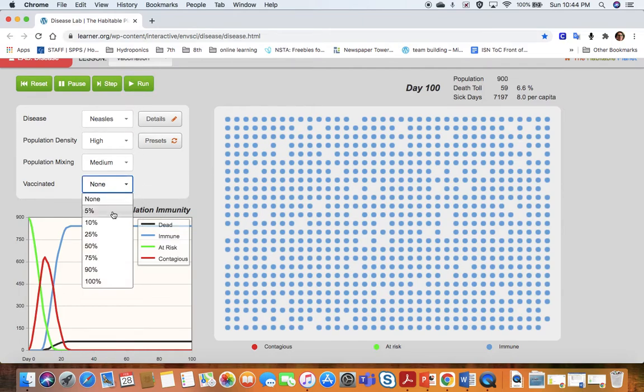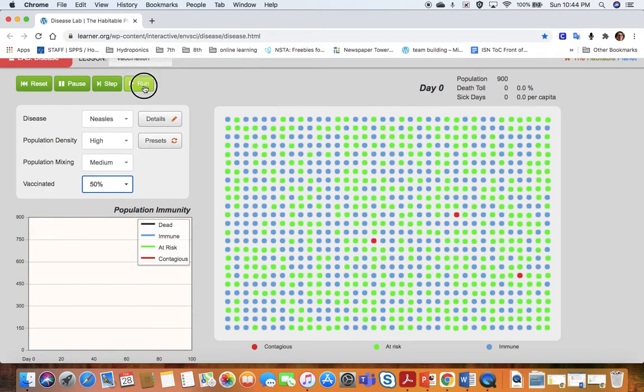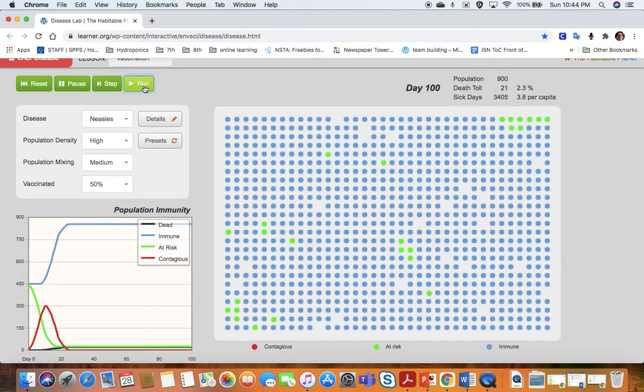Now let's try it as if half the population's been vaccinated. We went from 59 people dying to 21 people, and by the way, all of these are over 100 days. And we also cut the number of sick days in half. And then not everyone got it here. You see all these green dots?